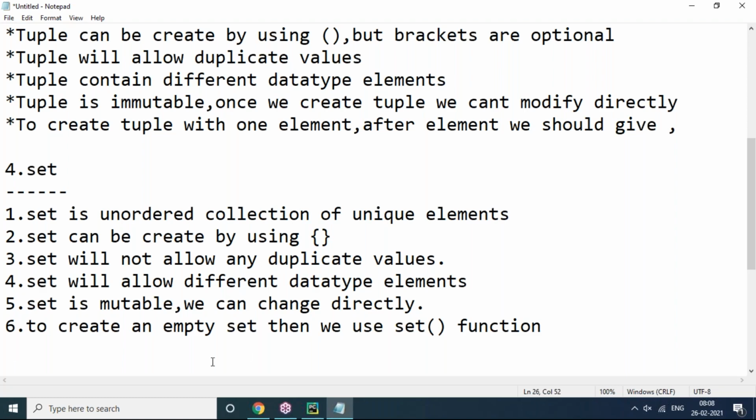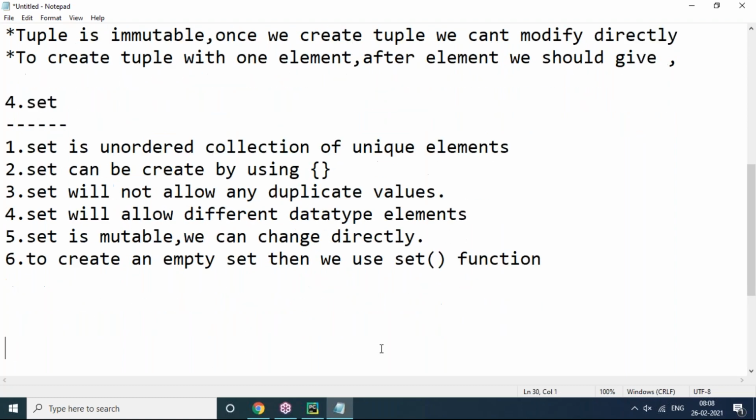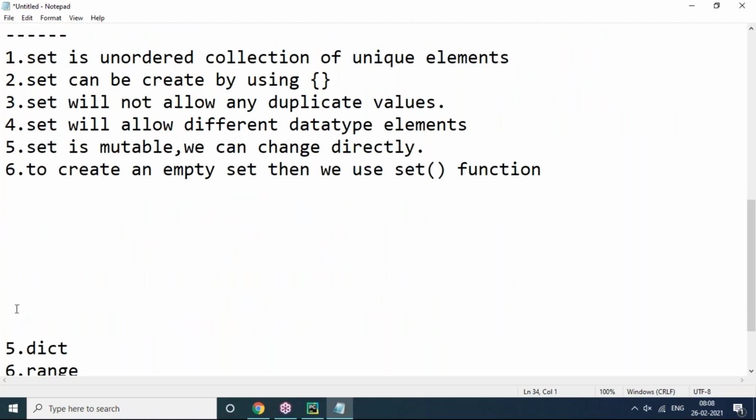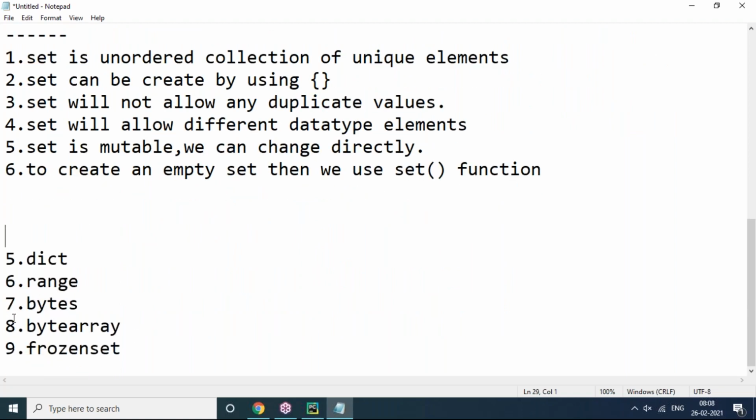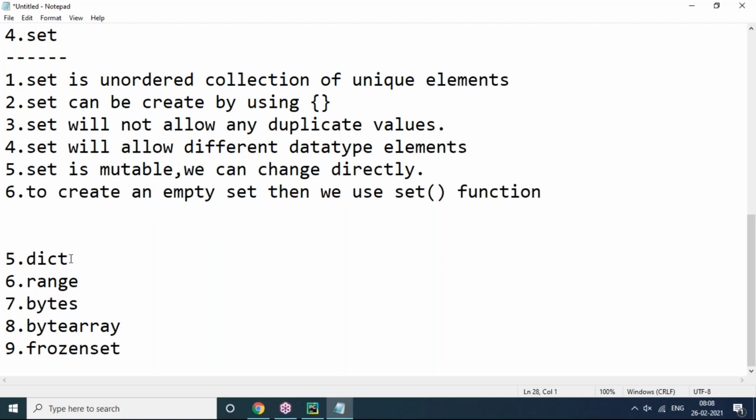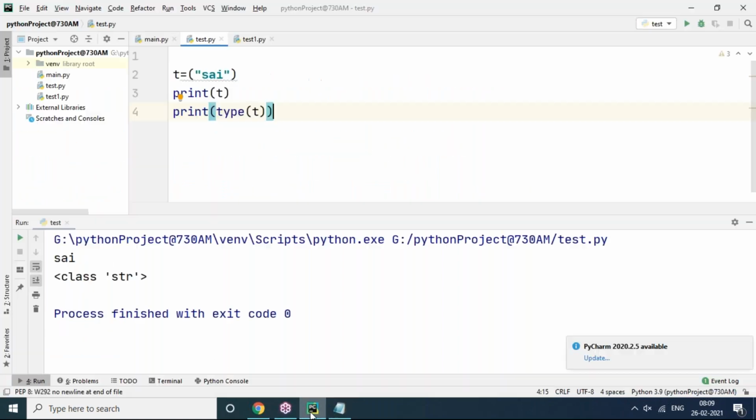Empty curly brackets you should not use. Why? Because there is another data structure, dictionary. In Python, dictionary also can be created by using curly brackets. Whenever I create empty curly brackets, that leads to dictionary, not set. To create an empty set, we use the set function only, not empty curly brackets.